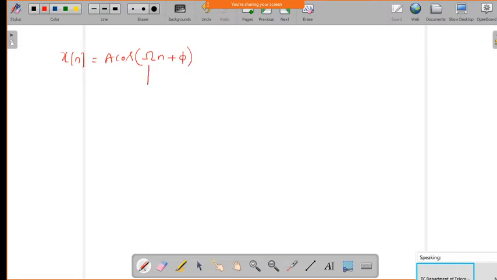Now this omega we call as the angular frequency, as in your continuous time case, but here it is discrete samples, it is not like a continuous signal. So if you have a sinusoidal signal, only at discrete time instances you will get the samples like this. Okay, so in a discrete set of samples you will get it.